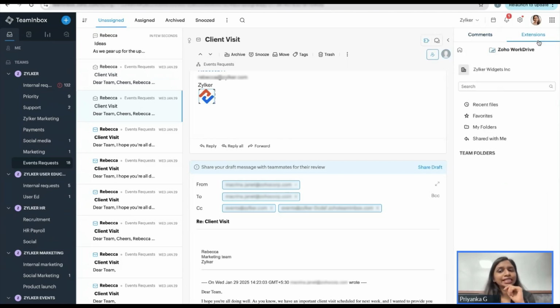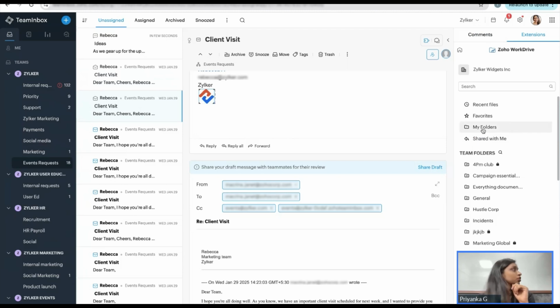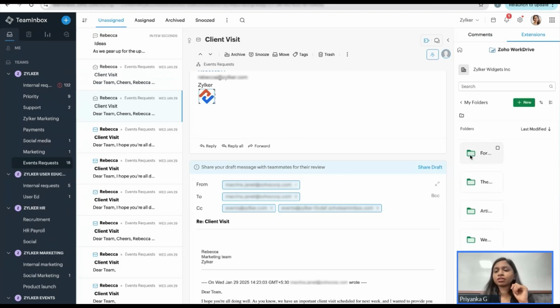From there, you can easily pick your files. You can choose the particular folder, you can choose the particular file, and you can bring them in with ease. All right, you can say pick.